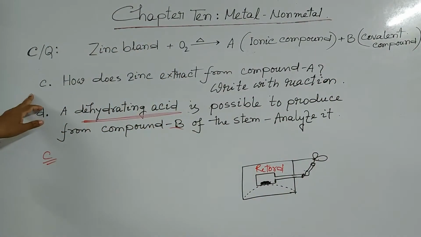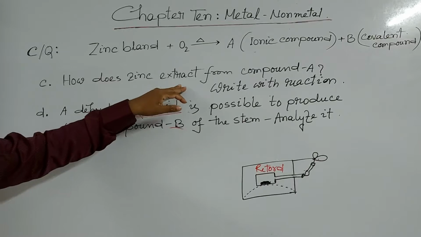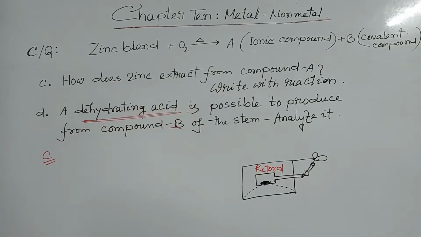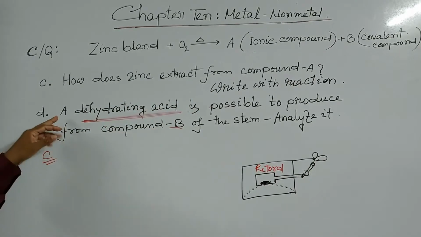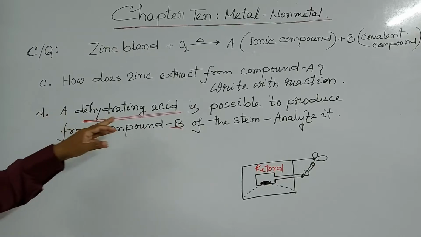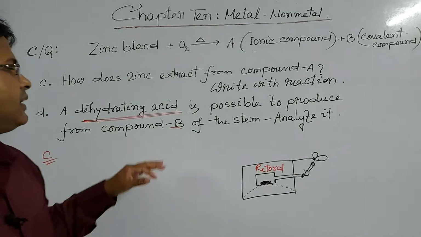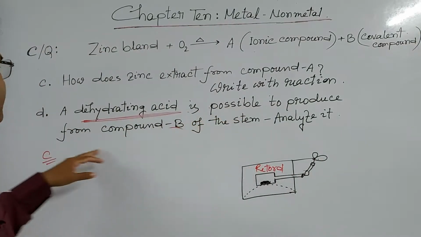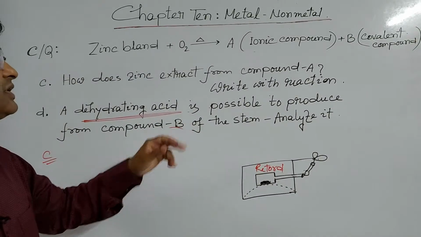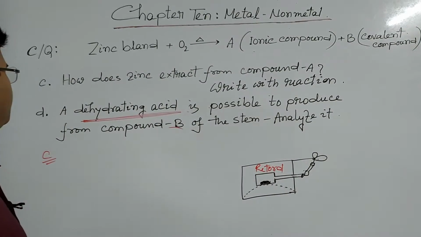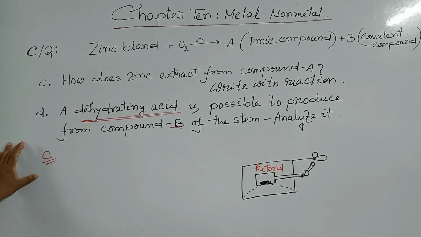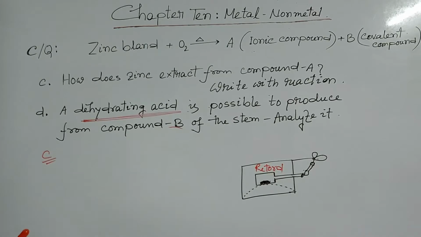And the question is, how is zinc extracted from compound A? And number C, a dehydrating acid is possible to produce from compound B of the stem. Analysis. Now I am going to discuss question C. Firstly, you have to write the reaction step by step.